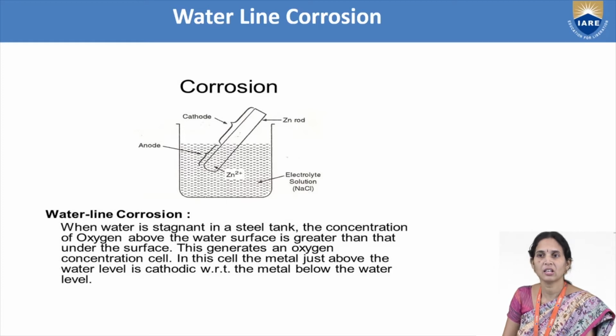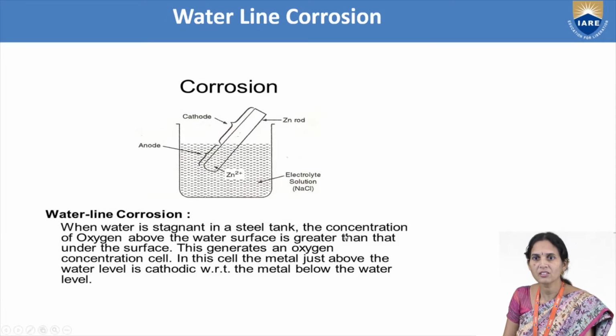Those metal ions again react with oxide ions or hydroxide ions. When reacting with the hydroxide ions, rust forms on the surface of the metal, in the tank.